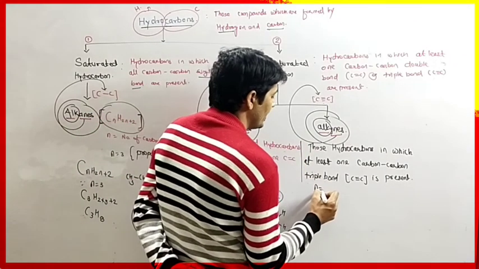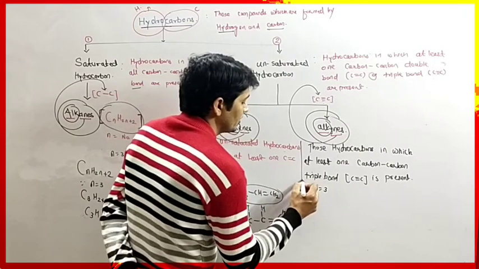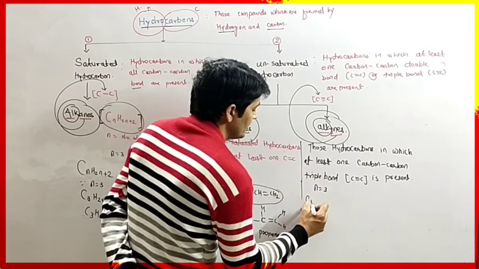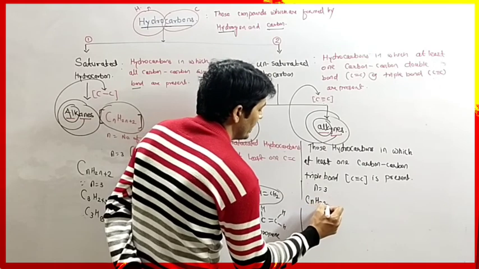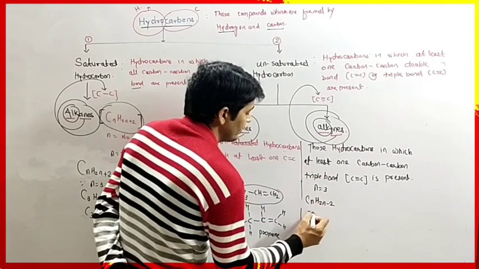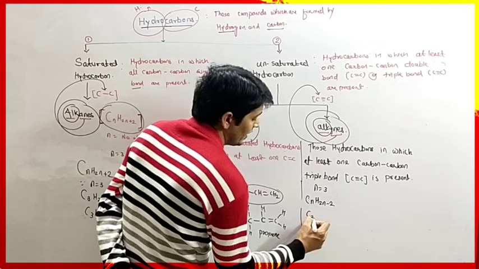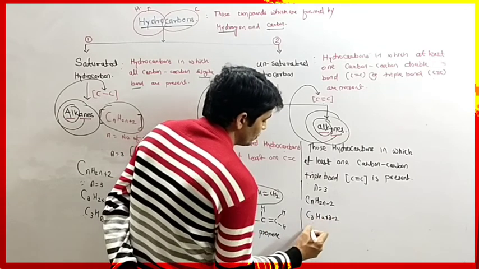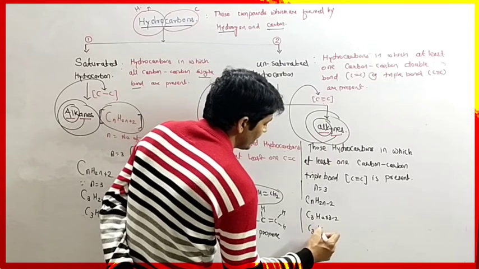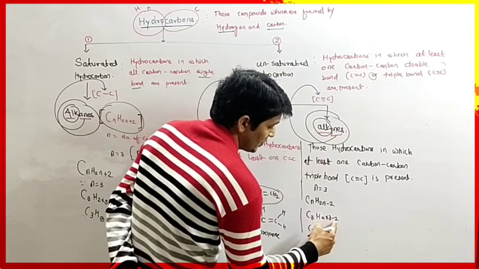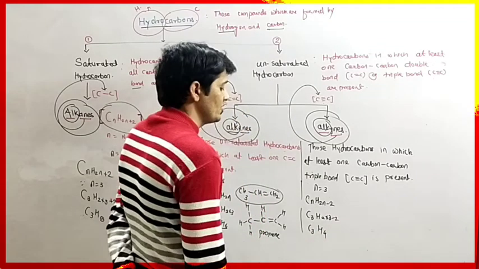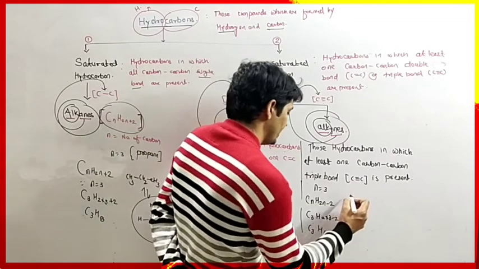If we take n equals to 3, our empirical formula for alkyne is CnH2n minus 2. Since we have n equals to 3, we have to write C3H2 into 3 minus 2. So it will become C3H, 2 3s are 6, 6 minus 2 is 4. So it is C3H4.